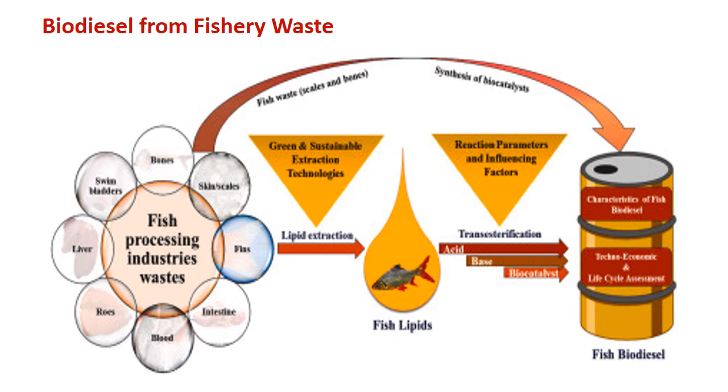Here we will see the production of biodiesel from fishery waste. So all the fish waste, as we have discussed, different kinds of parts like head, gut, scales, intestine. In general, everything has got a lot of lipid or fat. So that lipid has to be extracted and then it undergoes transesterification by modern techniques, and finally we can make biodiesel from all the fishery waste.